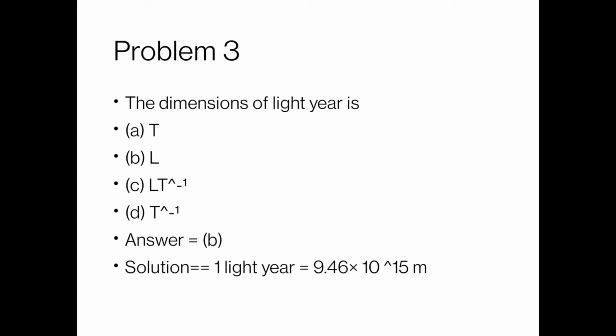What are the dimensions of light year? As we know, the light year is the unit of length used to measure distance. So the correct dimensions of light year is L, because L denotes length, distance. So the answer for the dimensions of light year is L, and that is our choice number B.